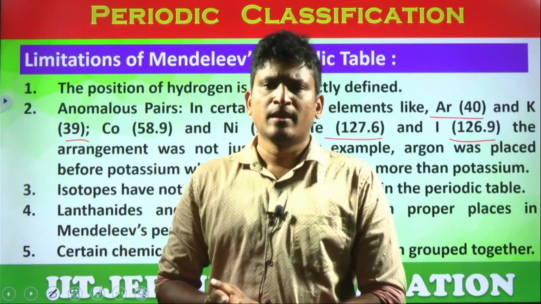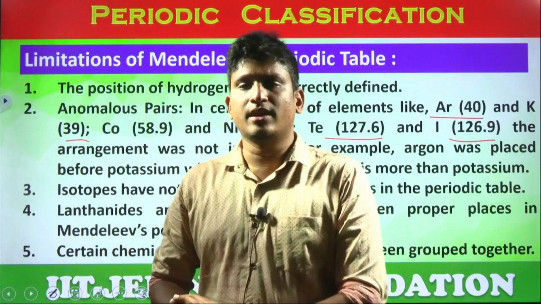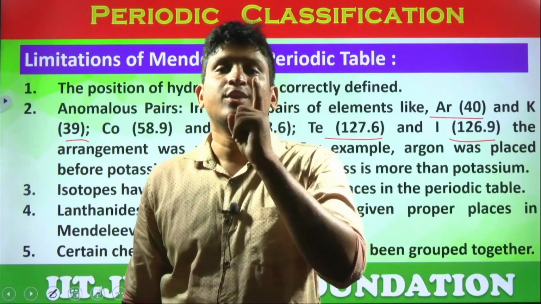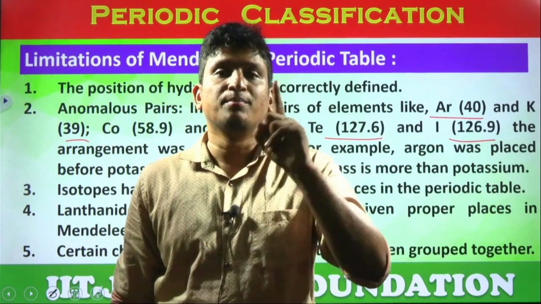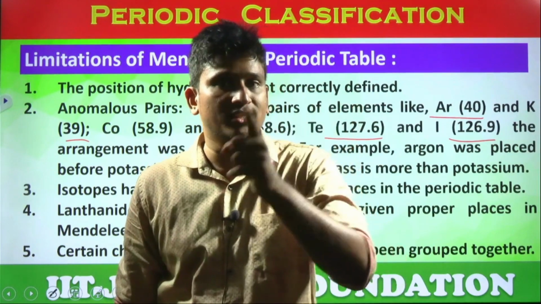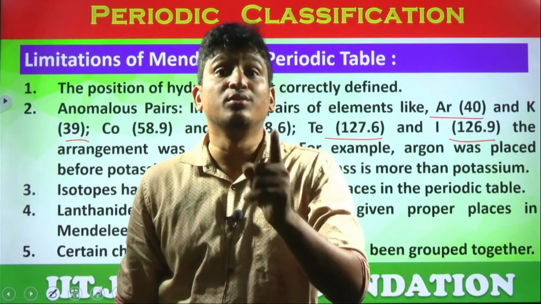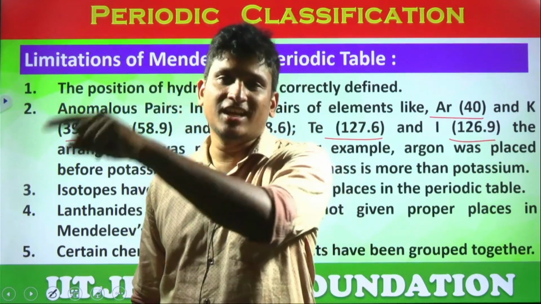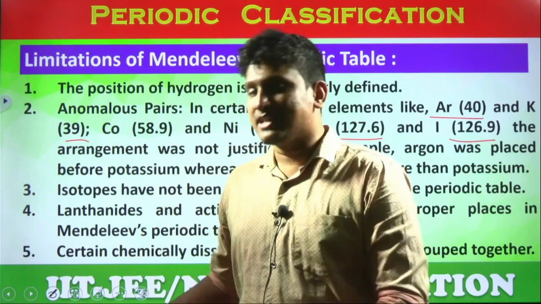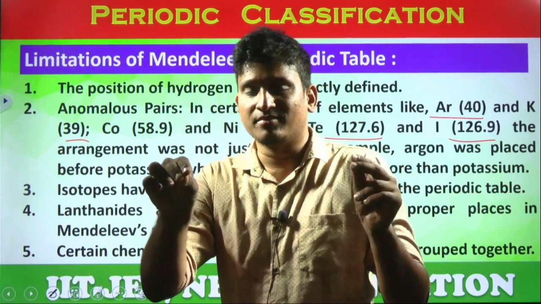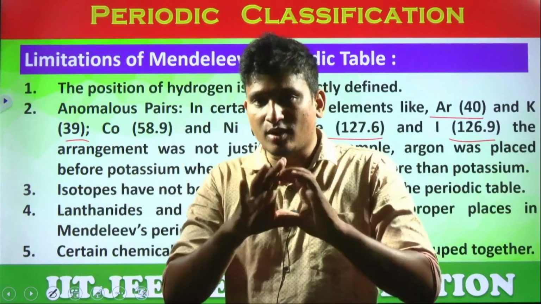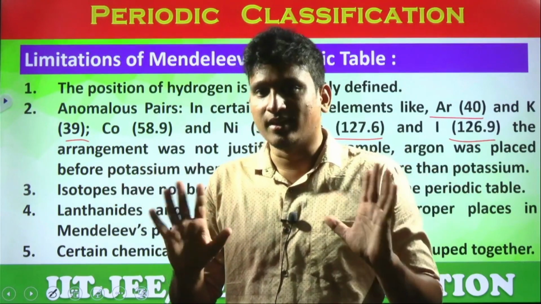Yes or no, students? So why did he need to classify the isotopes? Because his classification is done according to atomic masses. If protium is 1 gram, what should the next element be? Deuterium 2 grams, next tritium 3 grams, next helium 4 grams. But did he classify all these protium, deuterium, tritium? Not only hydrogen, almost all the elements have isotopes. Did he classify all the isotopes? He didn't classify them. That's why it is a drawback.